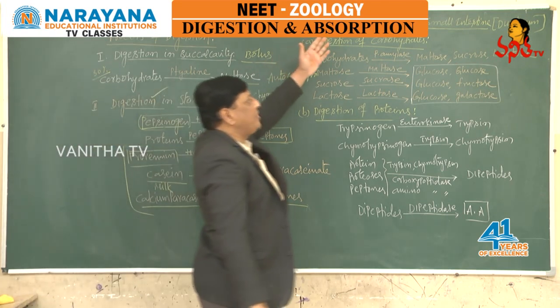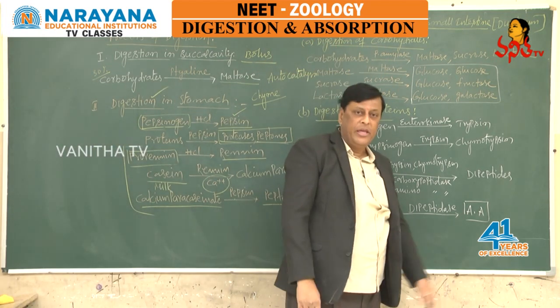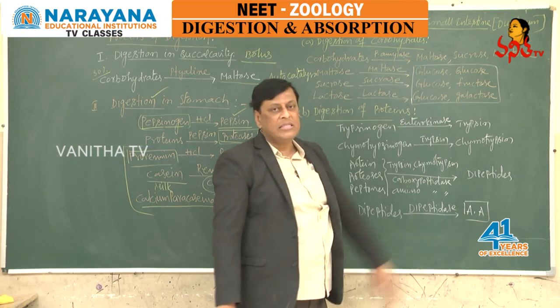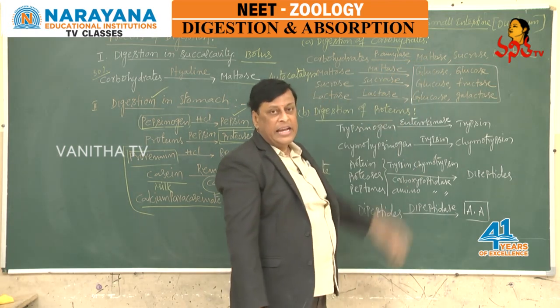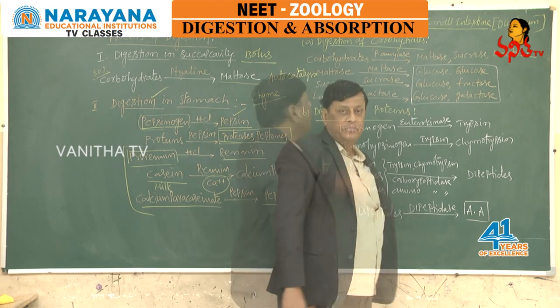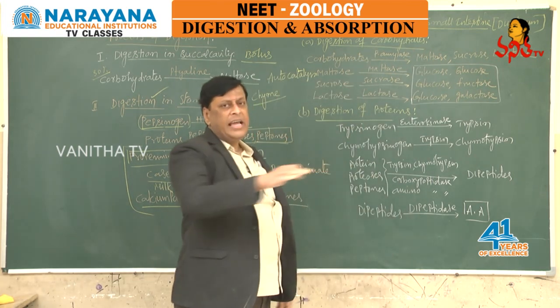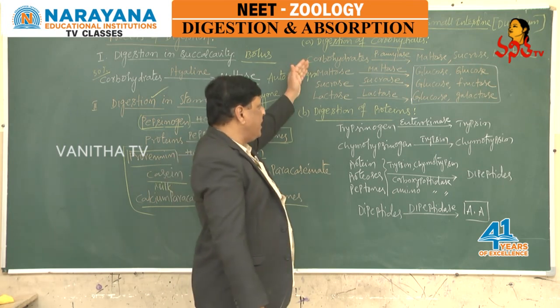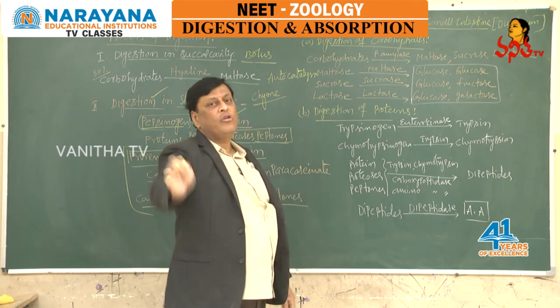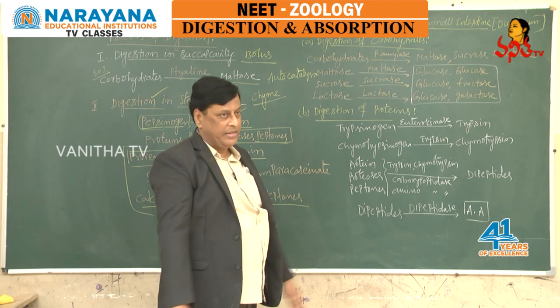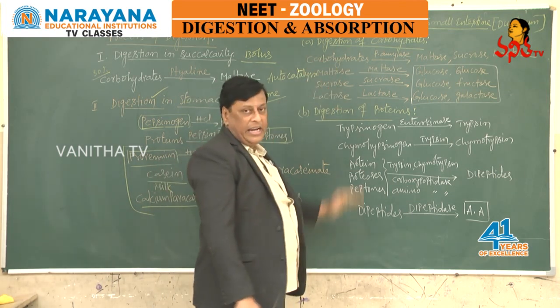The third stage of digestion is in the small intestine. Major portion of the process of digestion takes place in the intestine, that is in the duodenum. In the duodenum, total digestion completes. Carbohydrates, proteins, fats and nucleic acids will be completely digested. Now let us see one by one in detail.